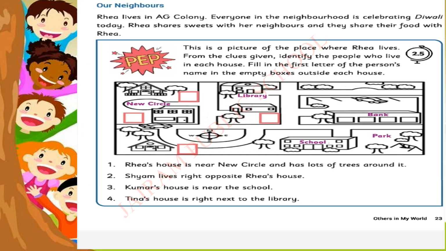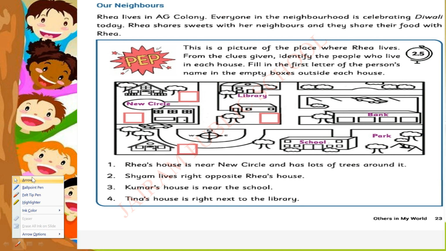Children, now it's time for home task. So in the PEP activity, they have given you a land map. In the same way, you should find out the places which are nearby you.